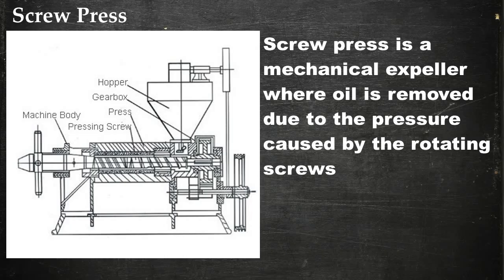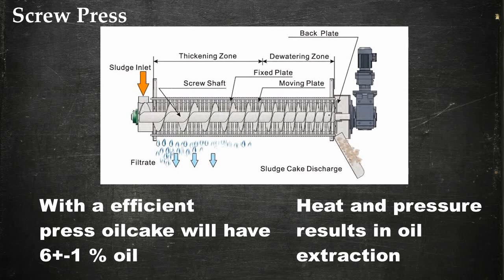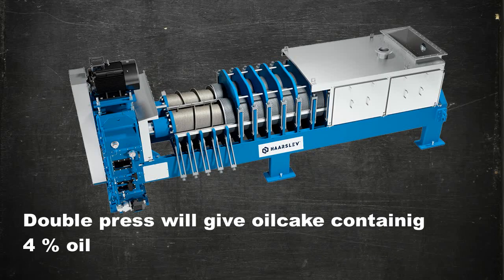Screw press is one of the mechanical expellers where oil seeds are passed through expellers which exert pressure in increasing order due to rotating screws or worms. Pressure and heat generated in expellers result in the drainage of oil from oil seeds and the cake is ejected out of the barrel. With a single press in an efficient expeller, the cake obtained contains 6% oil. Double pressing is a very rare case and the cake obtained after double pressing contains about 4% oil.